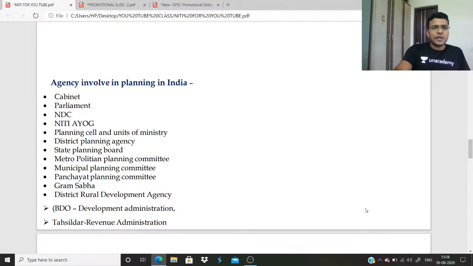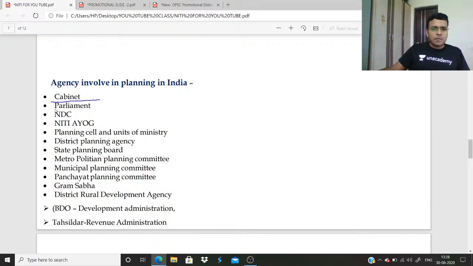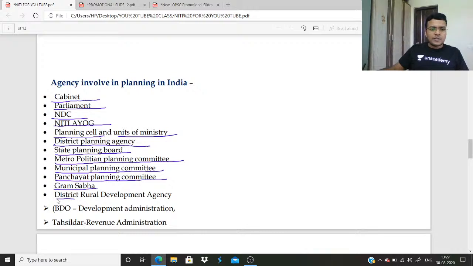Look at this. These are the agencies involved in planning in India. The Cabinet, Parliament is the highest decision-making authority. Below Parliament, it is the NDC, National Development Council. After that, NITI Aayog, planning cell and unit of every ministry. After that, the district planning agency, state planning board, it is at state level, metropolitan planning committee, municipal planning committee, panchayat planning committee, gram sabha, district rural development agency, BDO is heading development administration and Tahsildar is heading revenue administration.